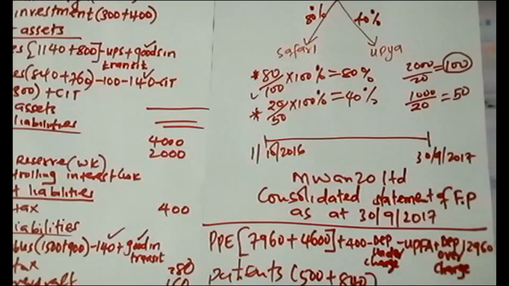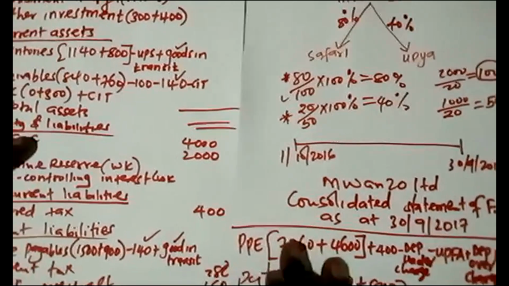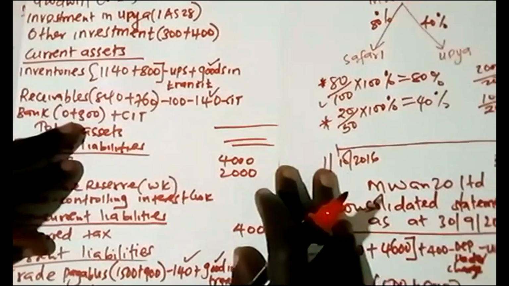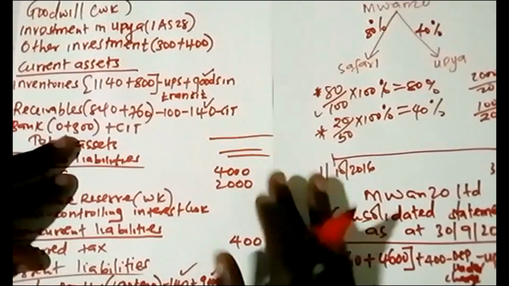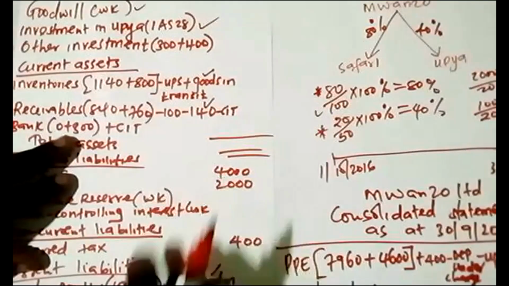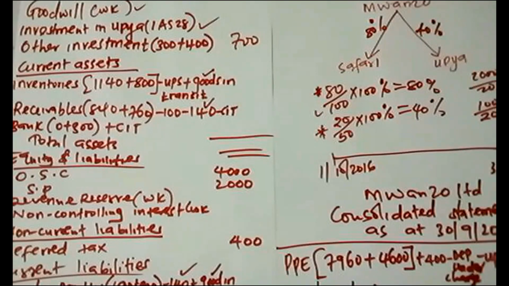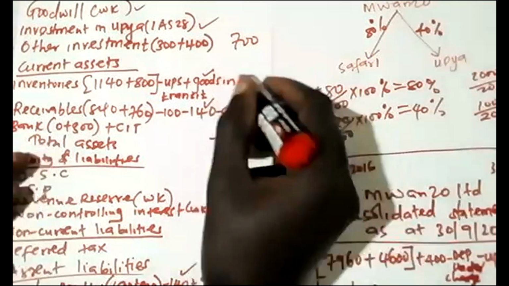So the first one is 12,960. The second one is 1340. That is patents, 1340. PPE, property, plant and equipment is 12,960. Then goodwill and investment in associate, we have to do our working on that. This and this need a working. Other investment is 700. Then 1140 plus 800. That is 1940.